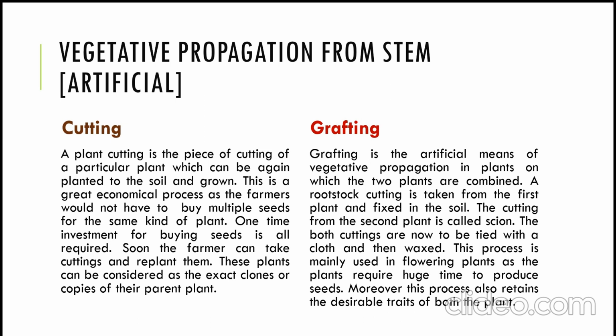Now, a question may arise in your mind that two plants are used here, two individuals are required for the process of grafting. Then how come it is asexual reproduction? I must make you understand that the real definition of asexual reproduction is a process by which new organisms are produced without the exchange of gametes. We will learn about this later in other videos. So till then, let us focus on this.